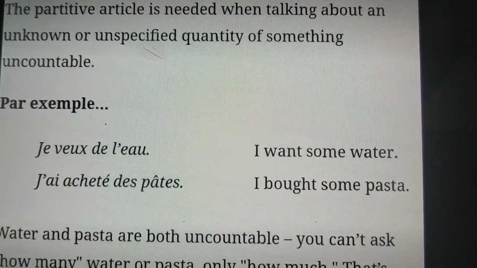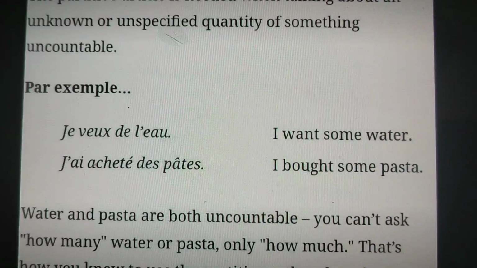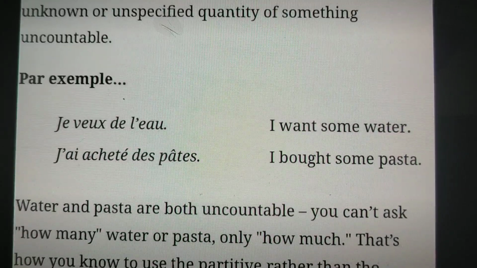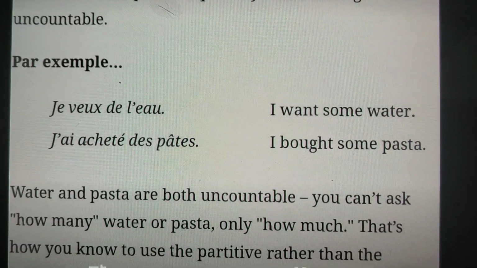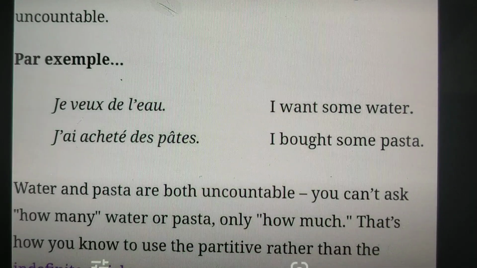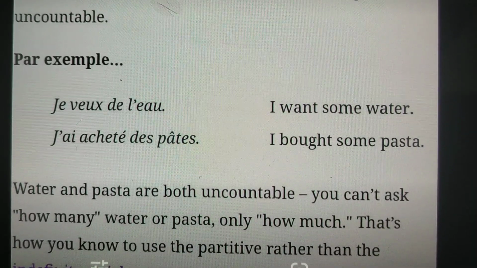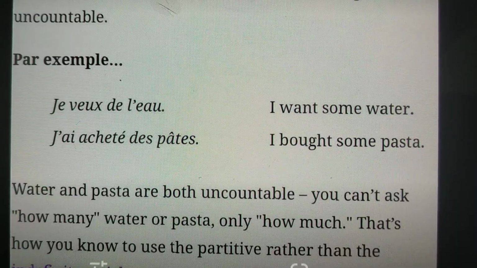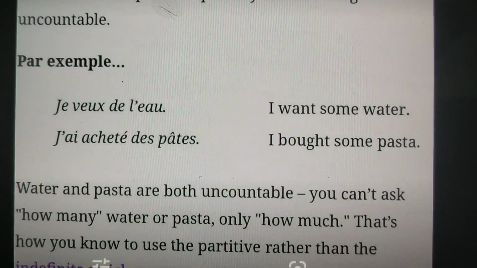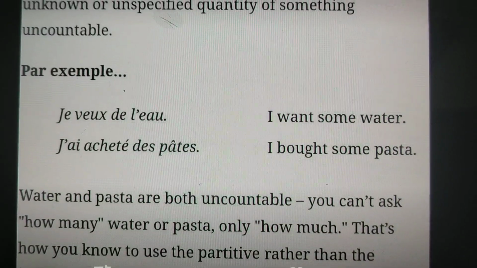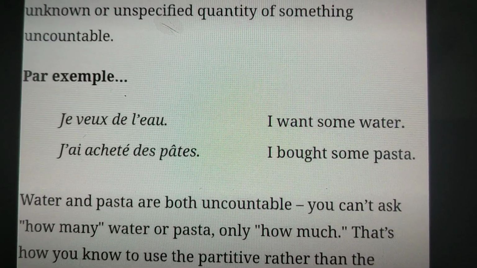The water and pasta are both uncountable. You can't ask how many water or pasta, only how much. That's how you know to use a partitive article rather than other articles. Just remember, for something which cannot be counted, mostly with the eatables, we use partitive articles.